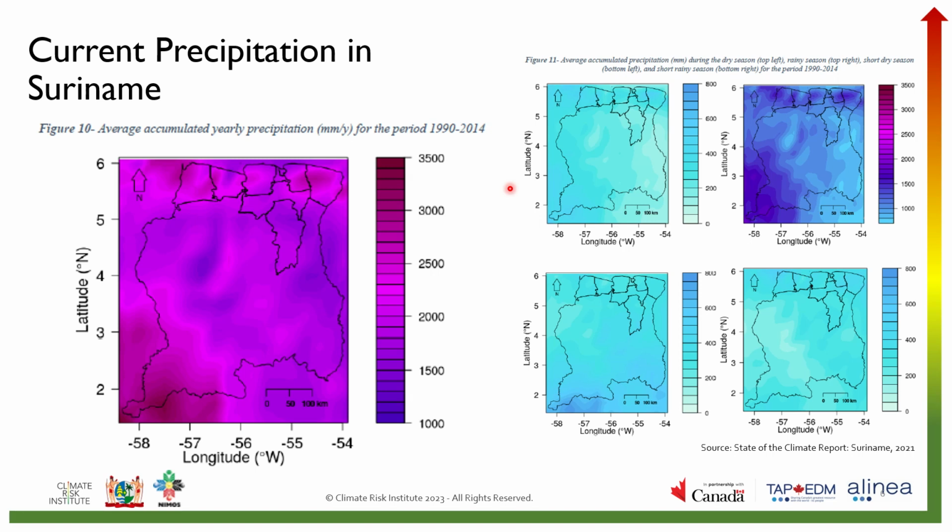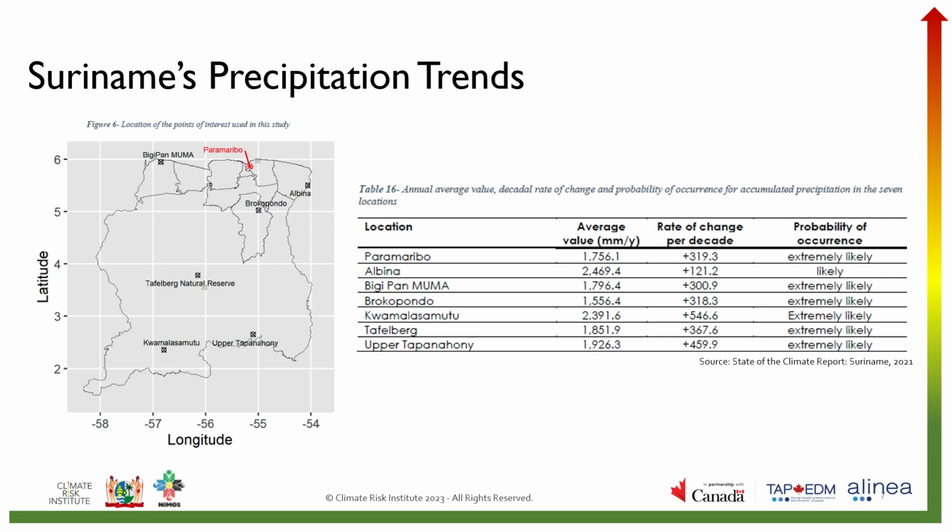The main driver of this difference has to do with the proximity to sea, the elevation, and the annual cycle of the Intertropical Convergence Zone, or the ITC zone. This zone is an area near the equator between the northern and southern hemisphere, where the northeast and the southeast trade winds meet. The ITC zone moves throughout the year, and this affects rainfall and determines wet and dry seasons in the tropics.